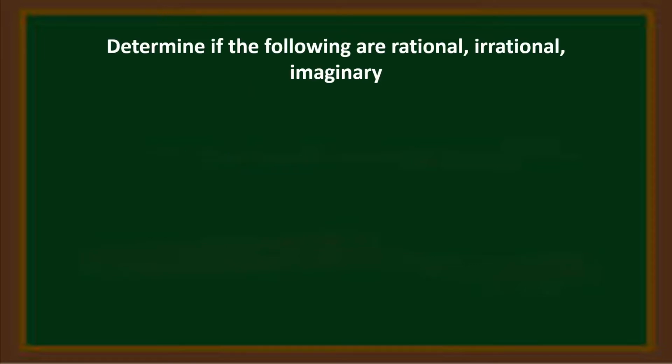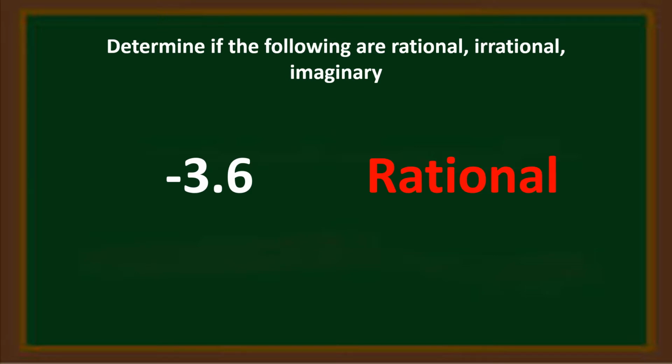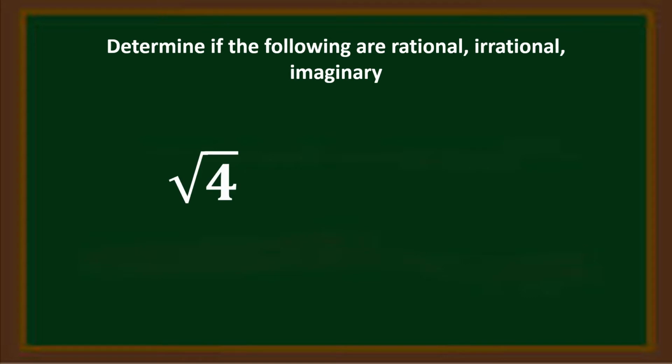We'll now be determining if the following are rational, irrational, or imaginary. -3.6. Yes, rational number. Next, square root of 4.